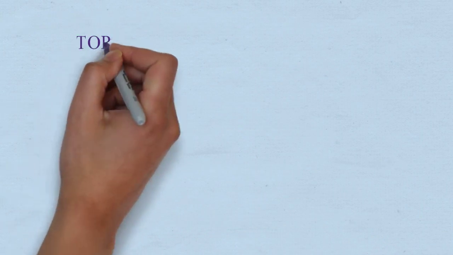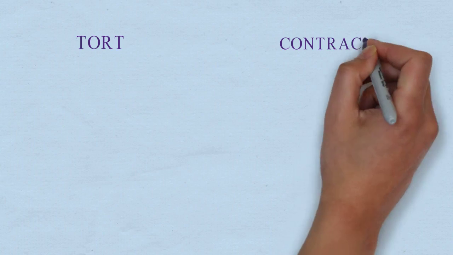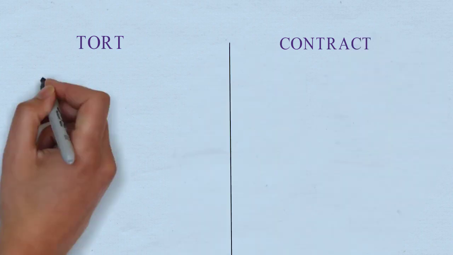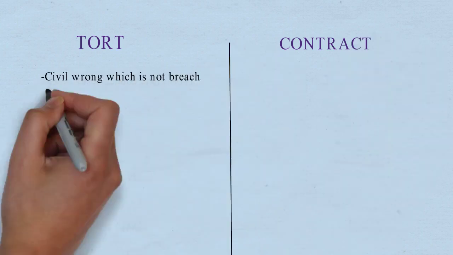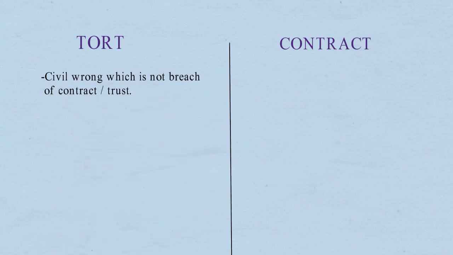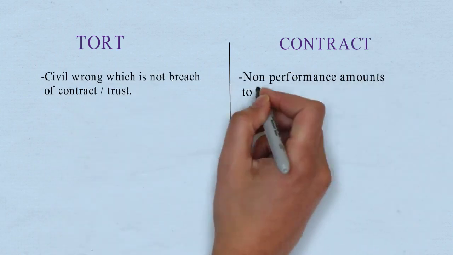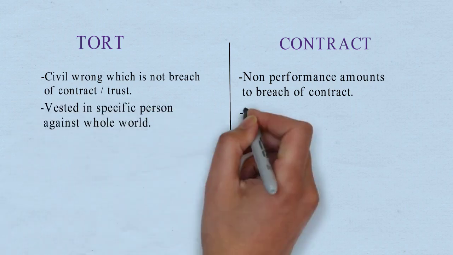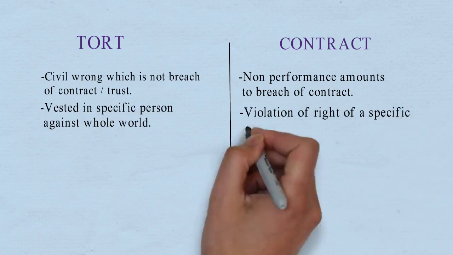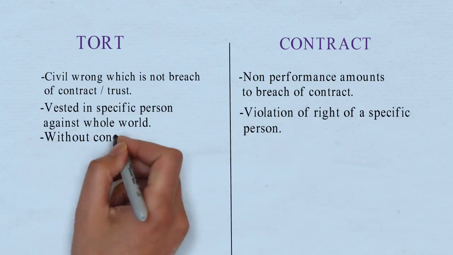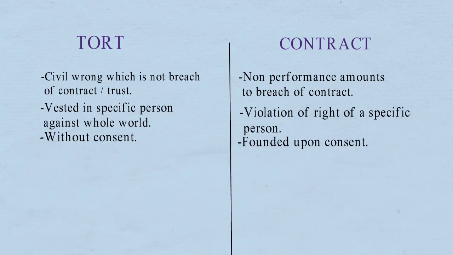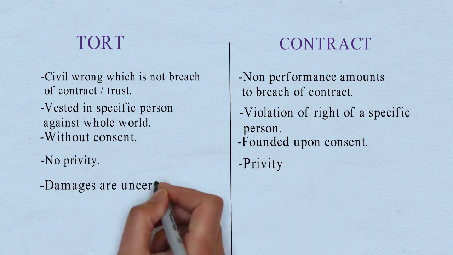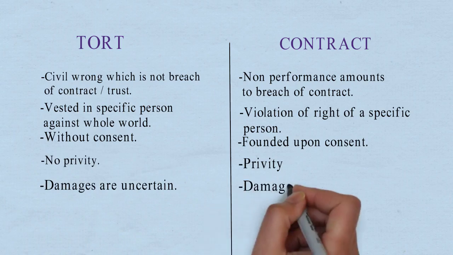Let's move on to the difference between tort and contract. Tort is a civil wrong which is not a breach of contract or trust. Non-performance amounts to breach of contract. Tort right is vested in a specific person against the whole world. Contract is violation of the right of a specific person. Tort is without consent. Contract is founded upon consent. In tort there is no privity. In contract there is privity. Here, damages are uncertain. Here, damages are fixed by the parties.